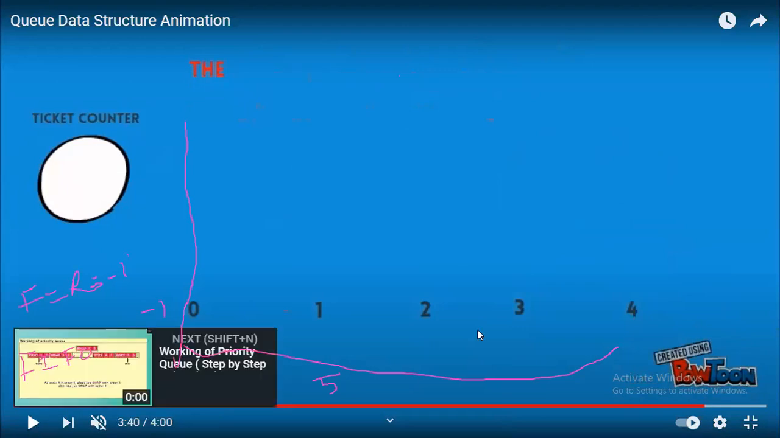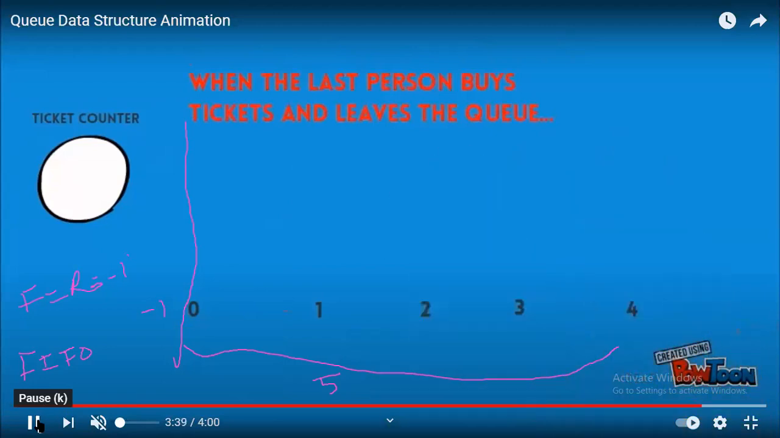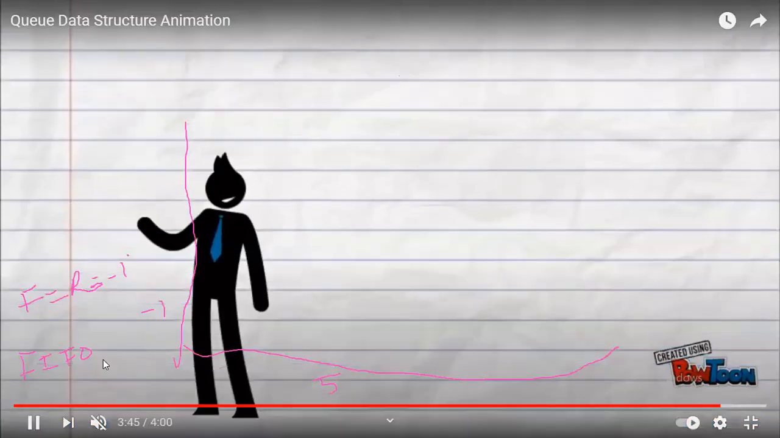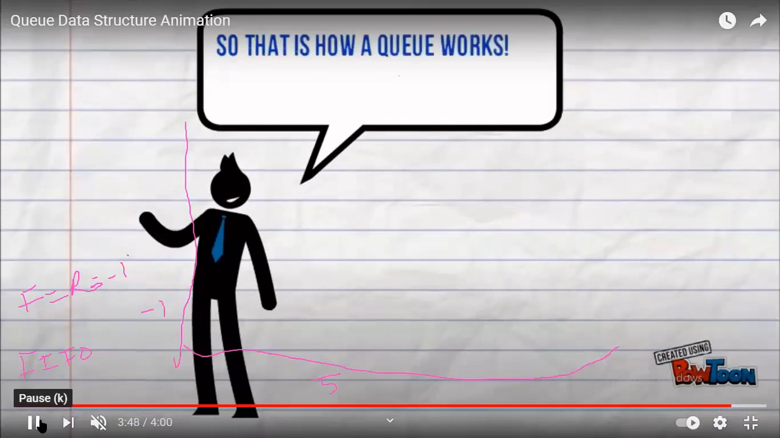You could see, when the last one again buys the ticket and leaves the queue, what happens? See, the front and rear will be reset to -1. That is, the queue is empty. It is reset to -1. So this is all about the concept of how a queue works, right?